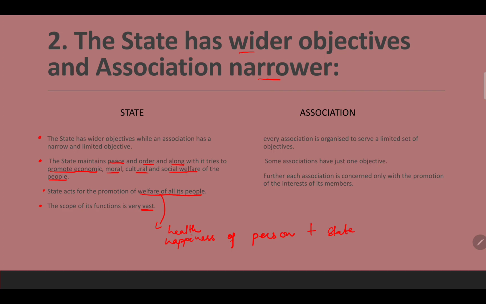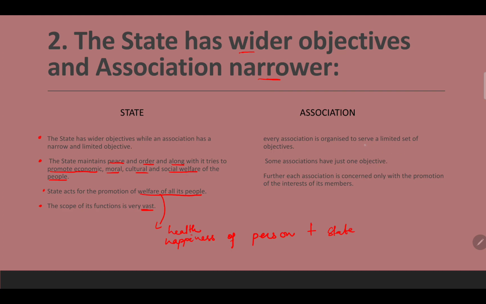Not only that, the state needs to handle foreign policies, international relations, domestic relations, domestic politics, state politics and rural politics, as well as urban politics. So in that sense, the state has a very vast scope, and it is very difficult for the state to give those benefits to the people, yet the state tries to give that benefit in the name of welfare.